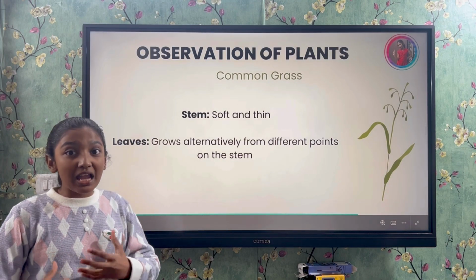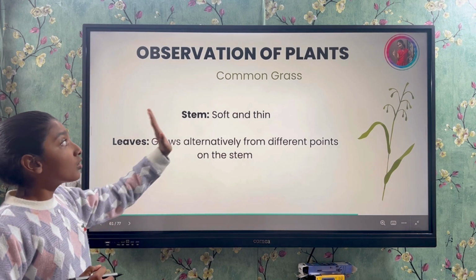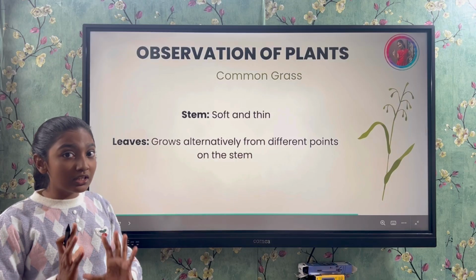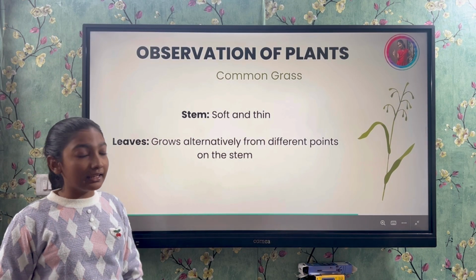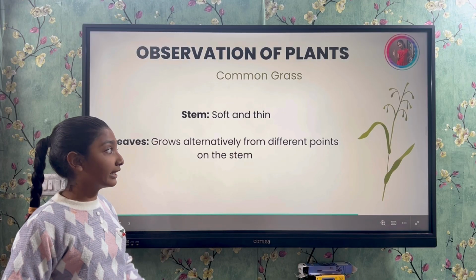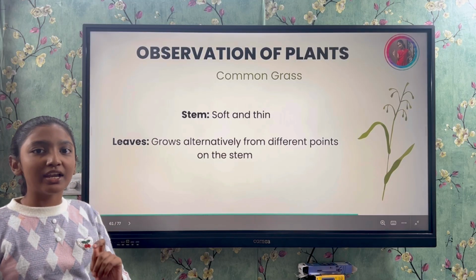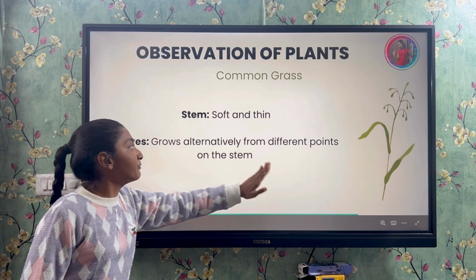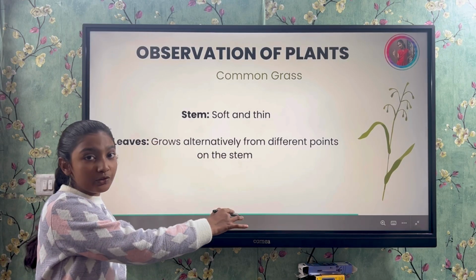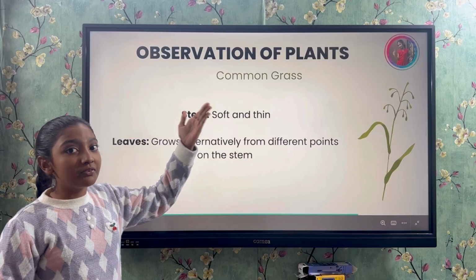Observation of plants. Now we have to enhance our observation skills. So, common grass. We will discuss the common grass, how its texture, stem, soft and thin. As we can see in the picture given, its stem is soft as well as thin, a gentle stem. Leaves grow alternately from different points on the stem. As you can see, the leaves are growing alternately, one and then above another.